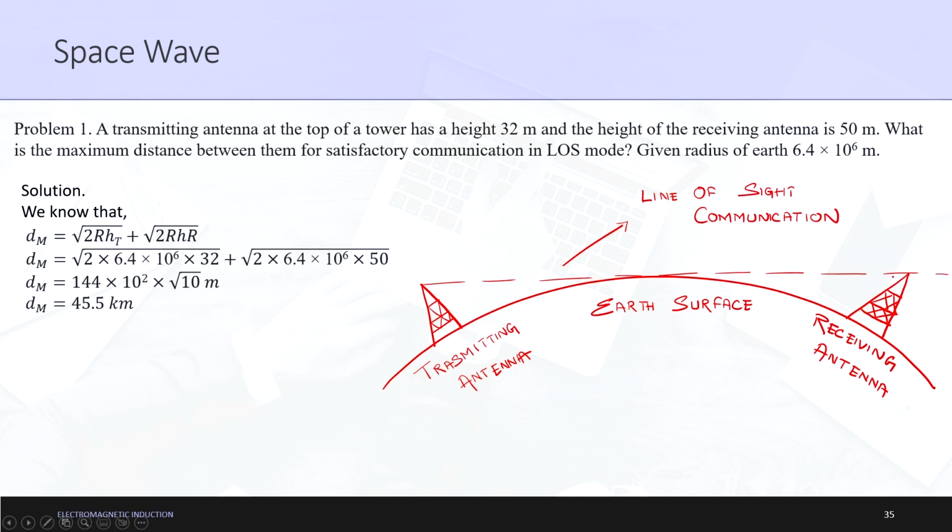Line of sight communication is a straight line communication. Now let us look over to the problem.